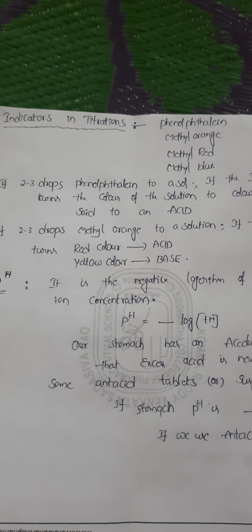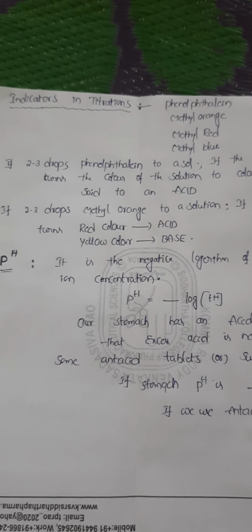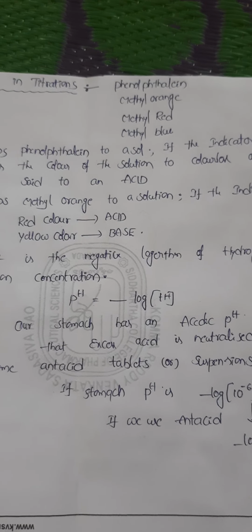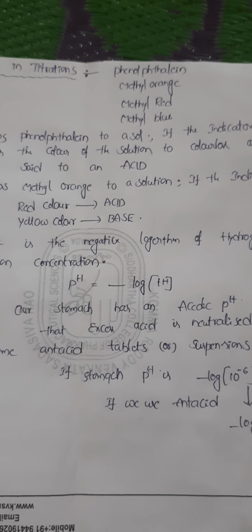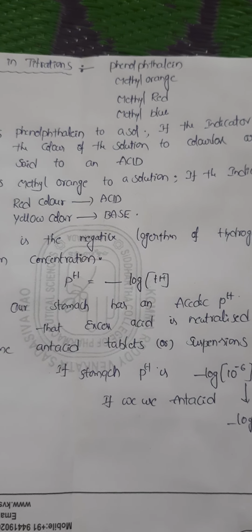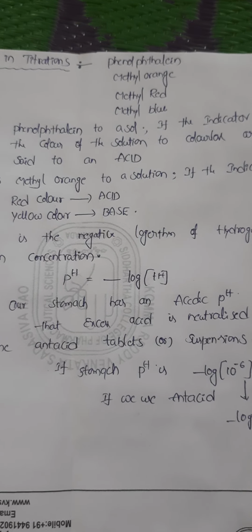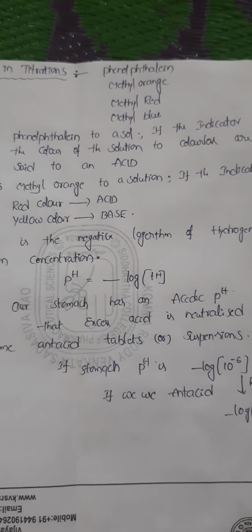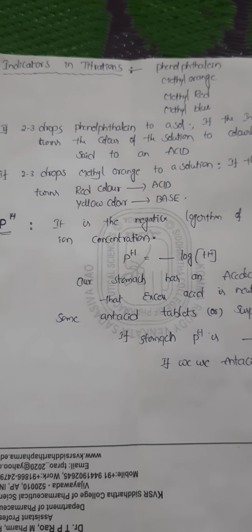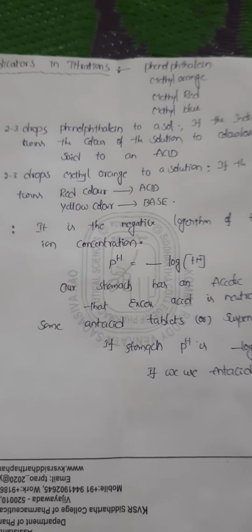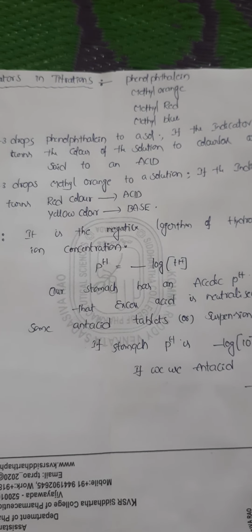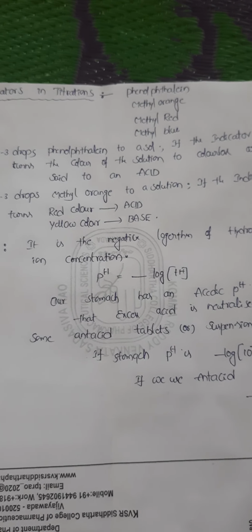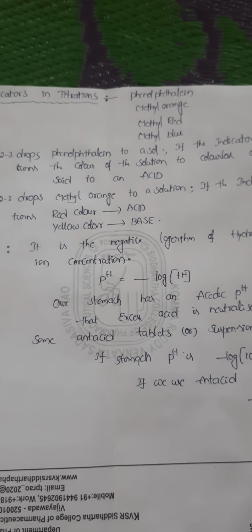The third one is indicators in titrations. We have certain indicators that are used regularly in acid-base titrations, namely phenolphthalein indicator, methyl orange indicator, methyl red indicator, and methyl blue indicator. If 2 to 3 drops of phenolphthalein solution are added to a titration and the indicator turns the solution colorless, it is said to be acid.